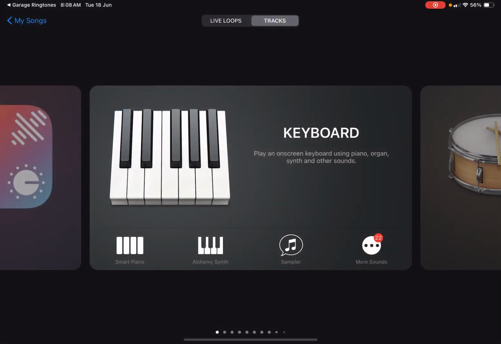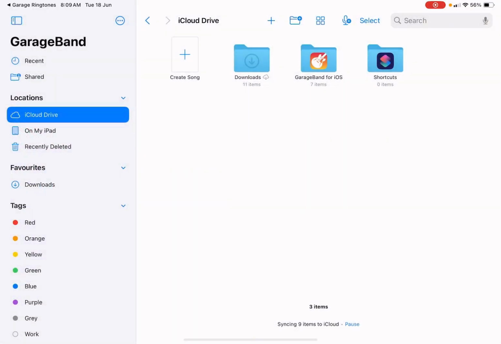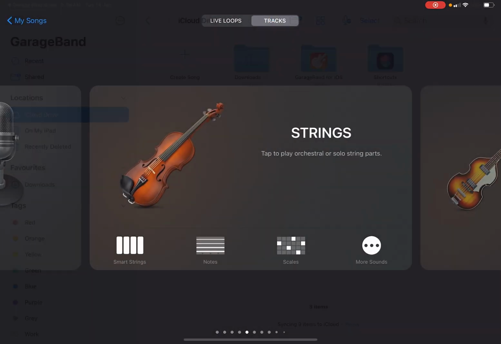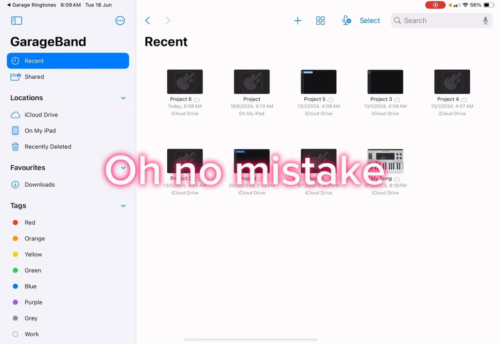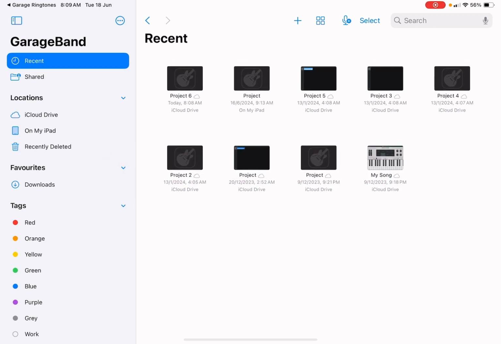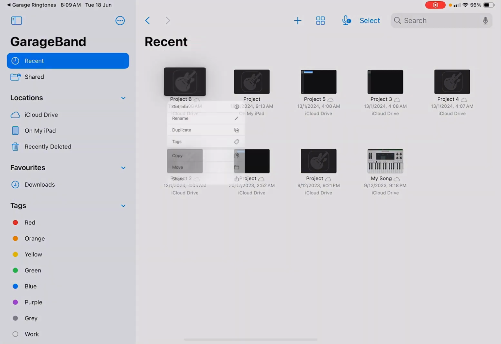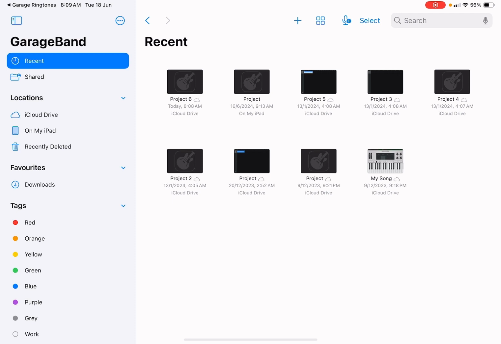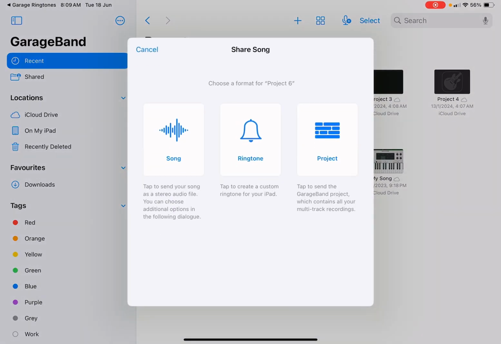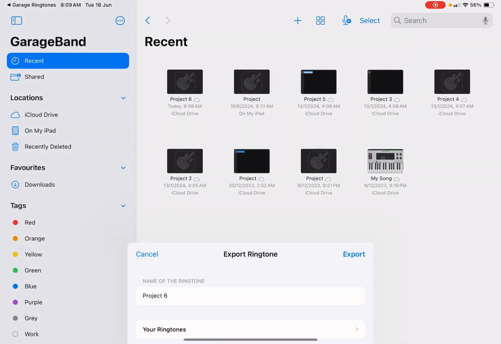Then you're gonna press create song right here. Oh, no, don't press on that. Go back to recent. And then you're going to press on your most recent project. And then you're going to press share down here. Then you're going to press ringtone.